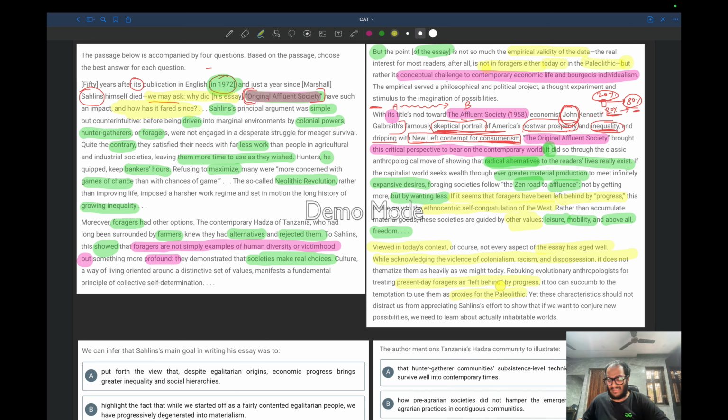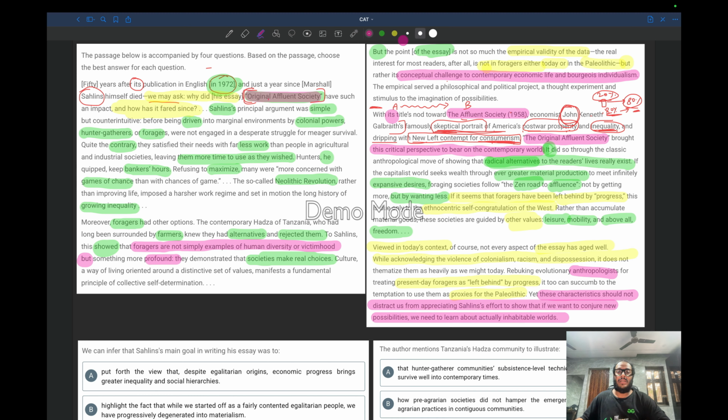So whatever is written does not matter. The main key idea is over there. Whatever characteristics these anthropologists give to these foragers or hunters, these should not distract us from appreciating Sahlins' effort to show that if we want to conjure new possibilities, we need to learn about actually